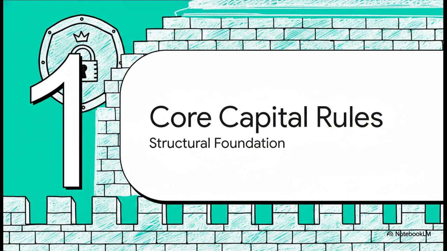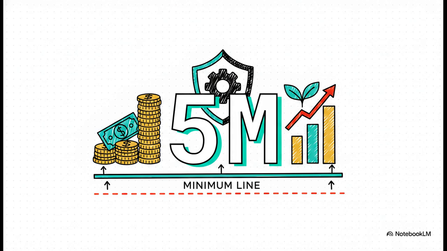The structural foundation. So, Part 3 of the 2020 regulations is really all about building this long-term shield to protect the SACO from risk. Think about it like this. If your SACO is a fortress, core capital is the thickness of your stone walls. Right off the bat, Regulation 11 lays down the absolute bedrock, 5 million shillings. This is the non-negotiable, absolute minimum core capital required to even play the game. If your core capital drops below this line, well, your foundational integrity is immediately compromised.